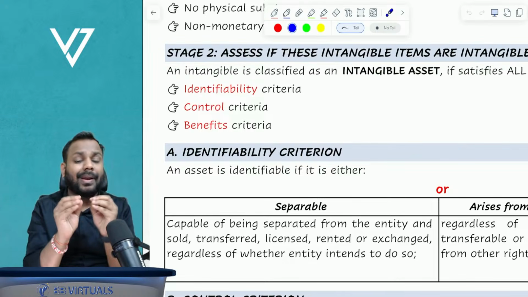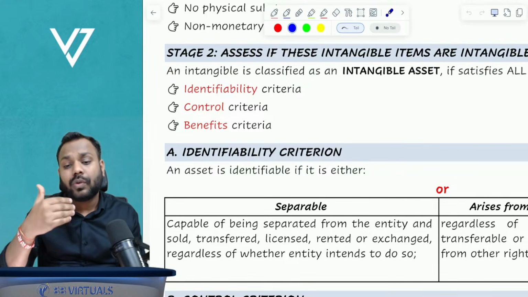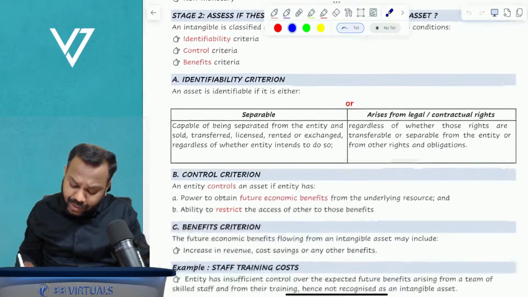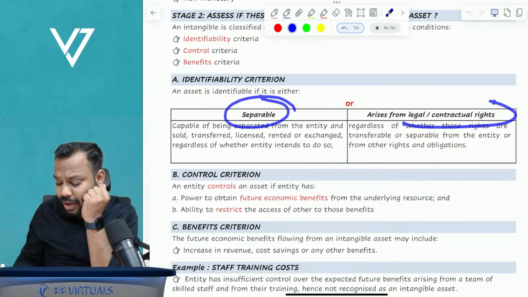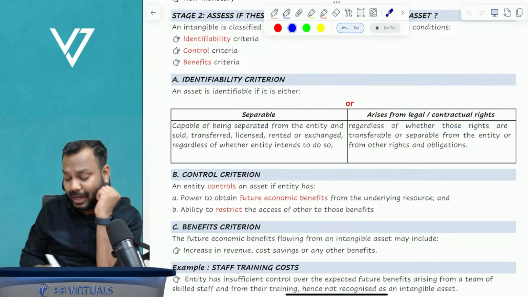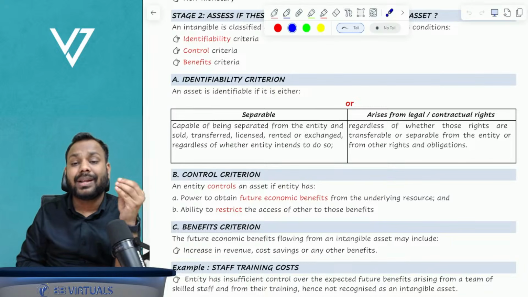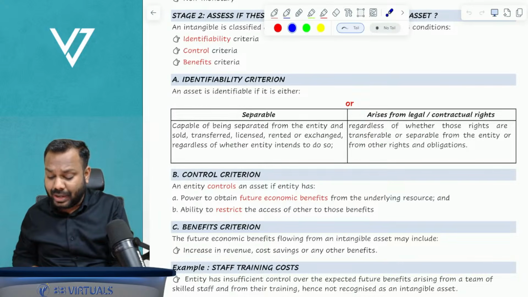If it is separable, it is identifiable. The standard further states that even if it is not separable, but it arises from a legal or a contractual right, then also it is identifiable. Let me give you an example of it.